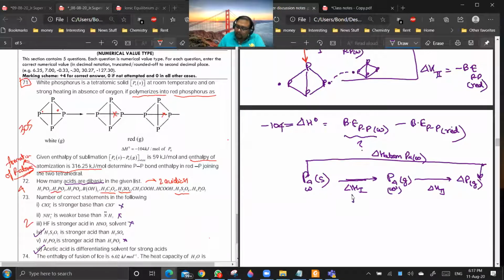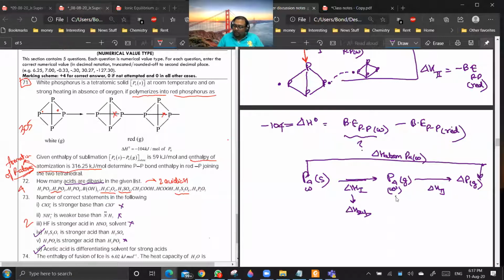What is delta H1? Atomization is for gaseous. No, it is for all. Water can also be atomized. You'll be getting gaseous atoms as the end result. Are you getting my point? So first step is sublimation, solid going to gas, and second is dissociation of bonds.